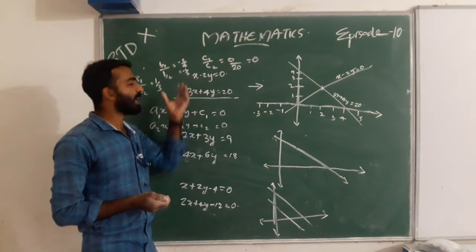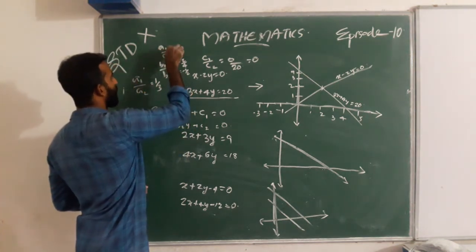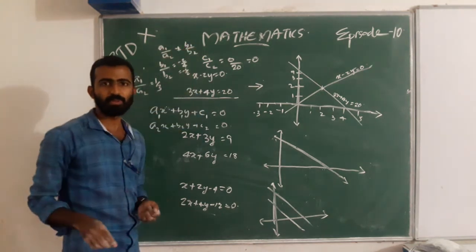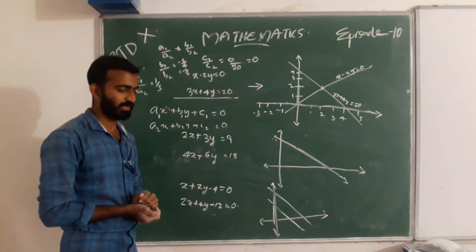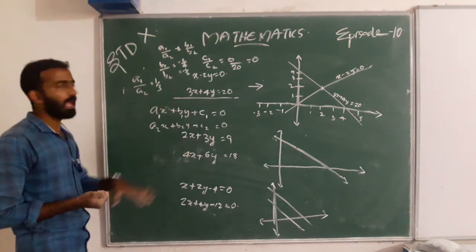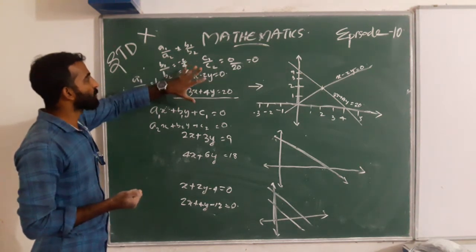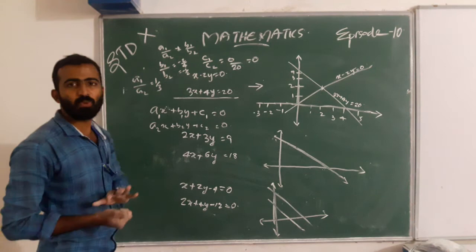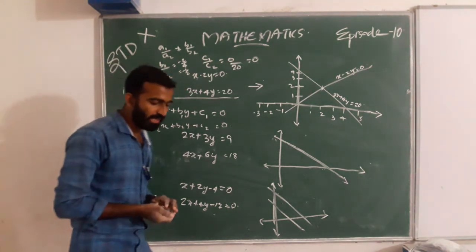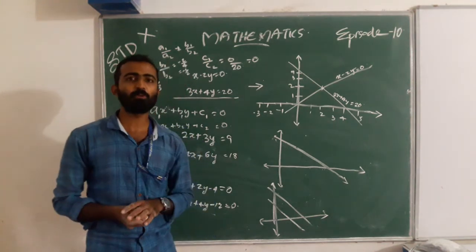That is, these are not equal: a1 by a2 is not equal to b1 by b2. Is it right? Yes. We can see here a1 by a2 means 1 by 3, and b1 by b2 is minus 2 by 4, that is minus 1 by 2. These are not equal. So there are intersecting lines, that is, exactly one solution.